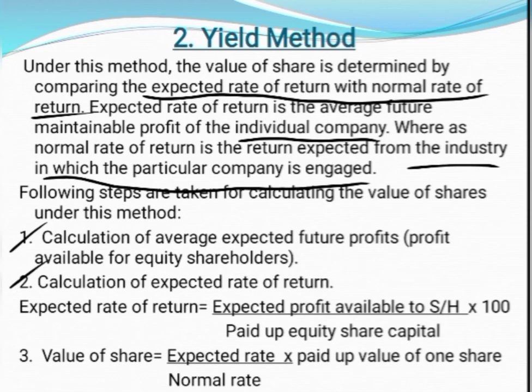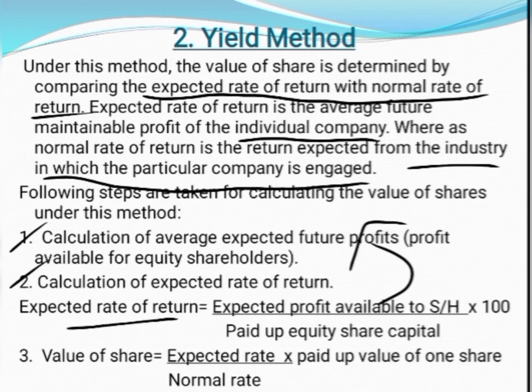In the second step, that is the calculation of expected rate of return, we want the percentage of return. So expected rate of return is equal to expected profit available to the equity shareholders, that is what we calculated in the first step, divided by paid up equity share capital, that is, the paid up capital collected from the shareholders, into 100. When we apply this formula, we will get the expected rate of return.